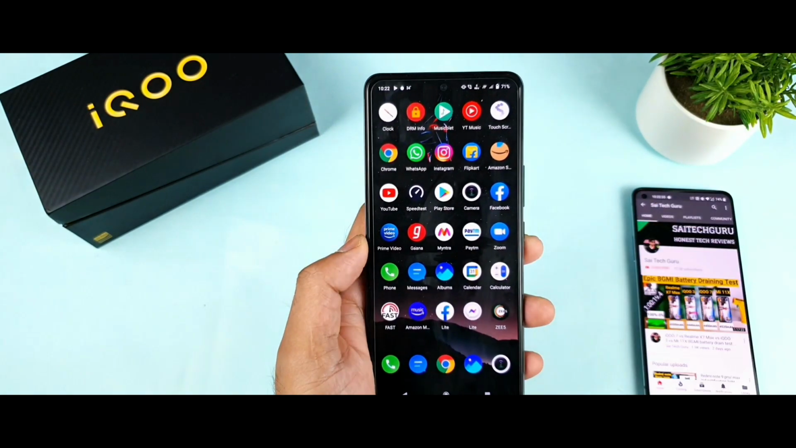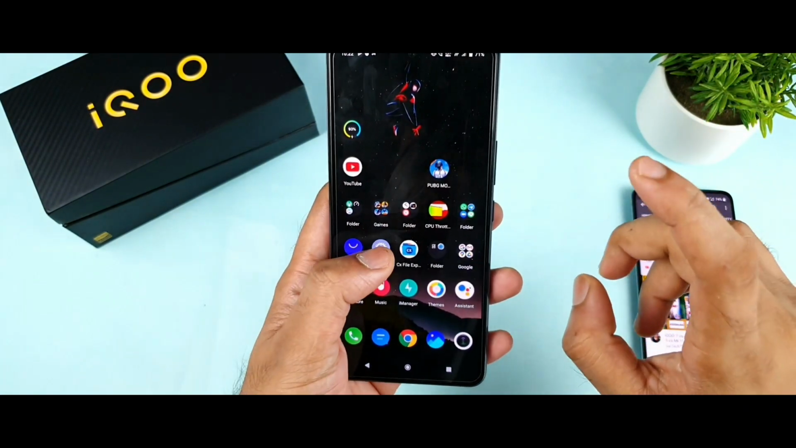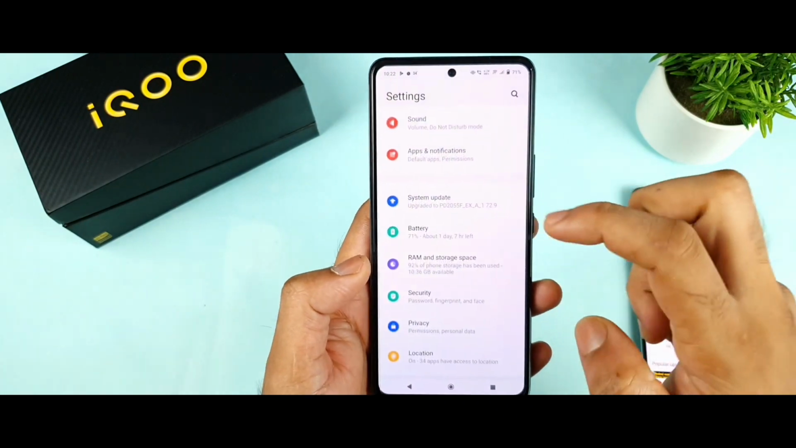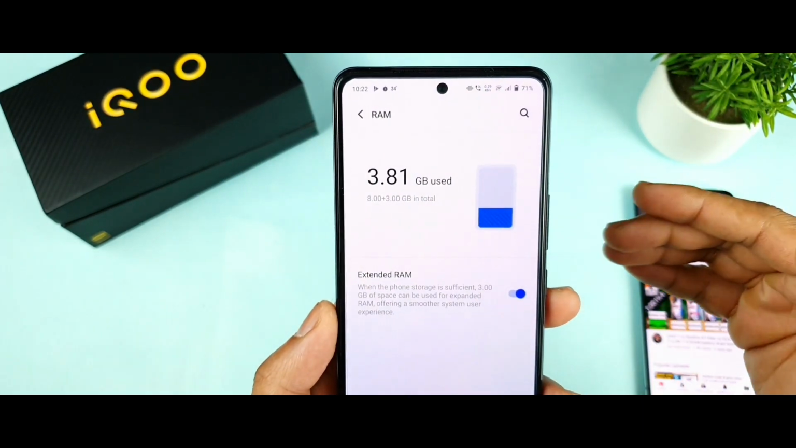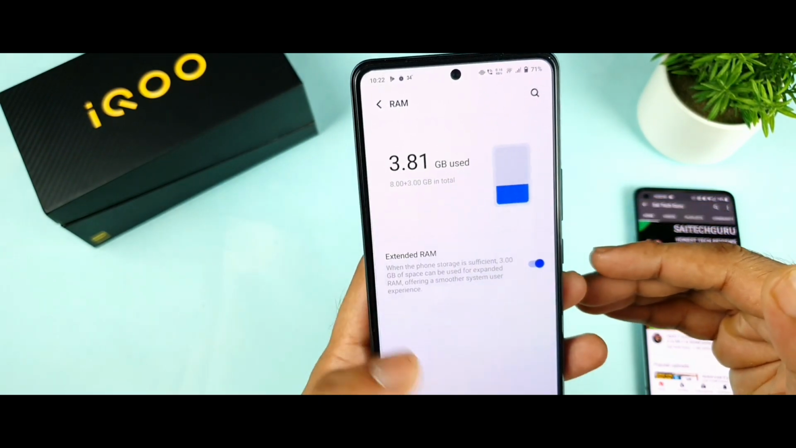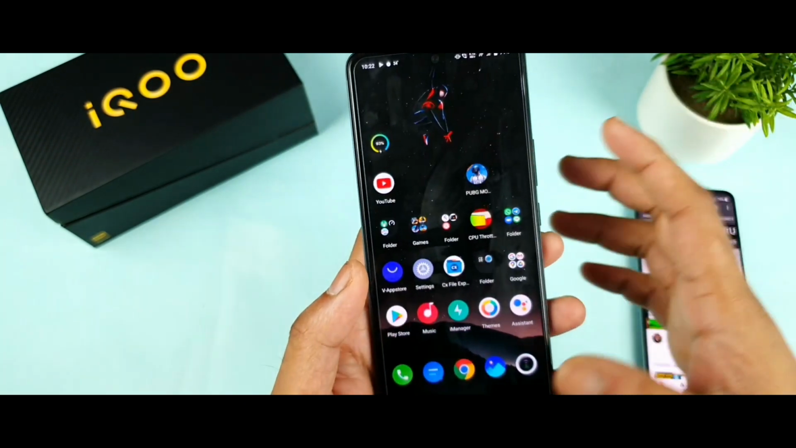But now let me try to do one thing more. I'll try to check how much external RAM is utilized during this time of testing. Let me try to show you. So external RAM used, as you can see. Before it was 3 GB, right now it is 3.81 GB. This is the one thing which I thought of showing you before actually continuing the test.